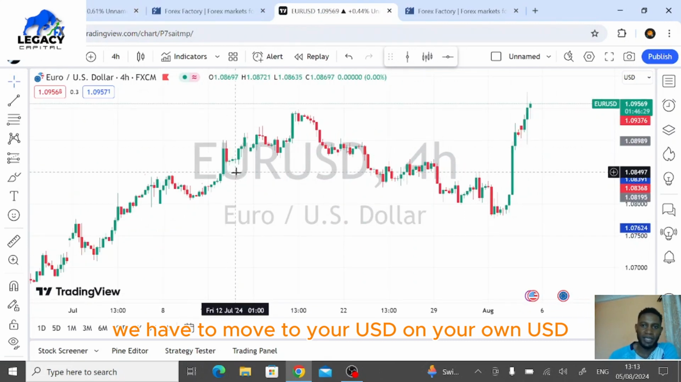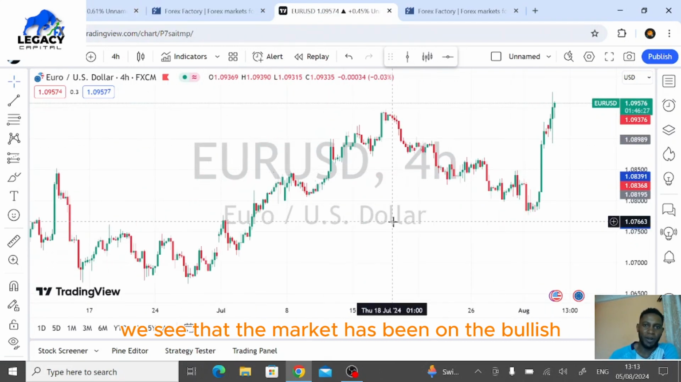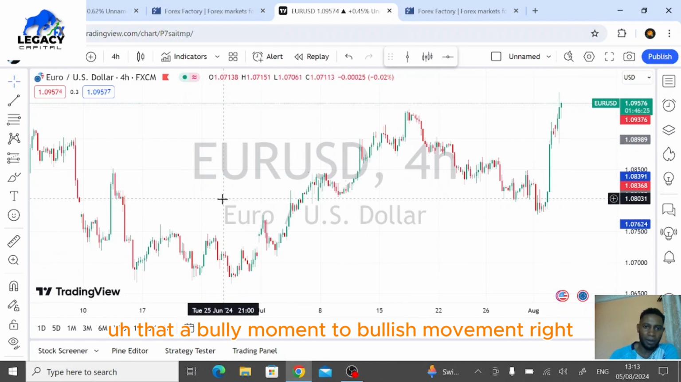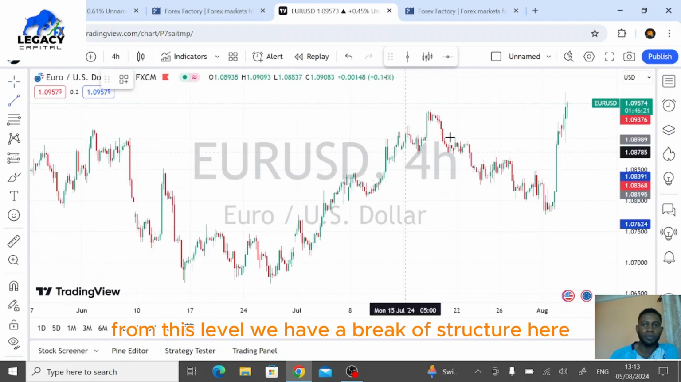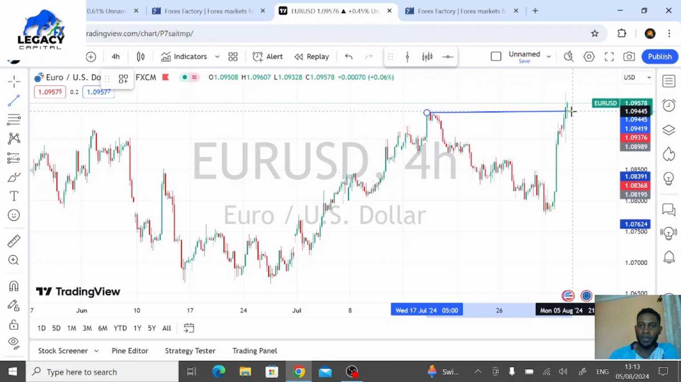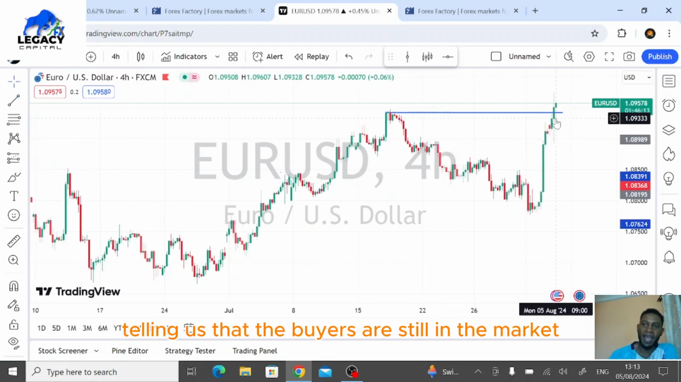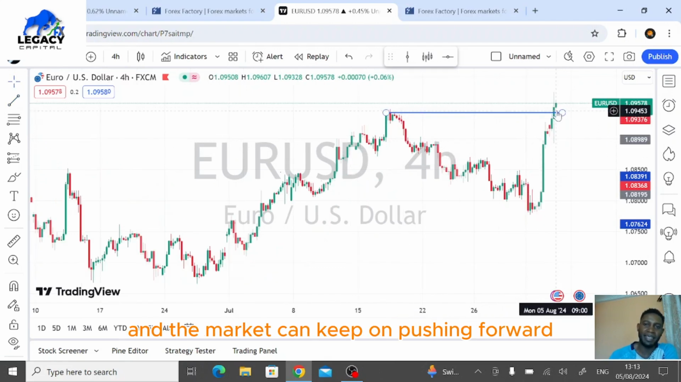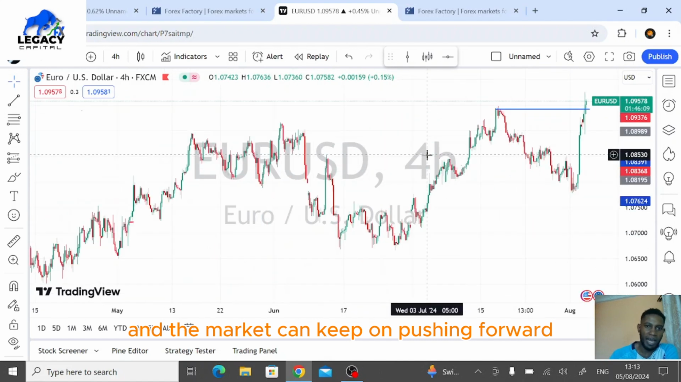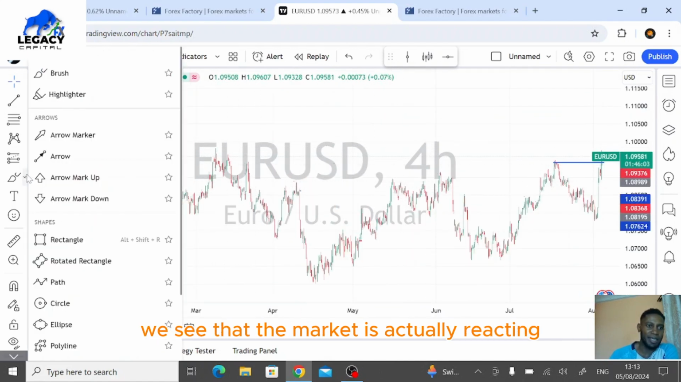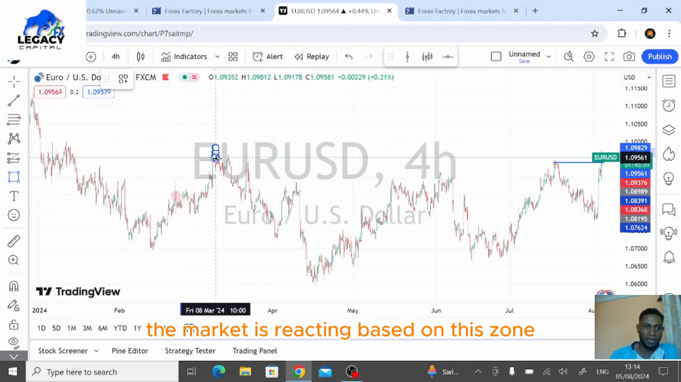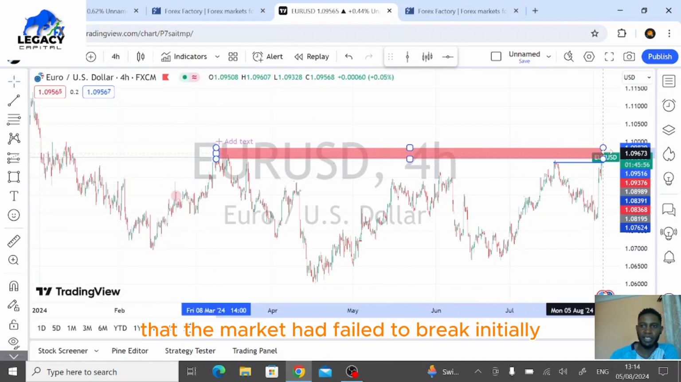On EURUSD, we'll see that the market has been on a bullish momentum, bullish movement right from this level. We have a break of structure here, telling us that the buyers are still in the market and the market can keep on pushing forward. If we zoom our graph, we'll see that the market is actually reacting based on this zone that the market had failed to break initially.